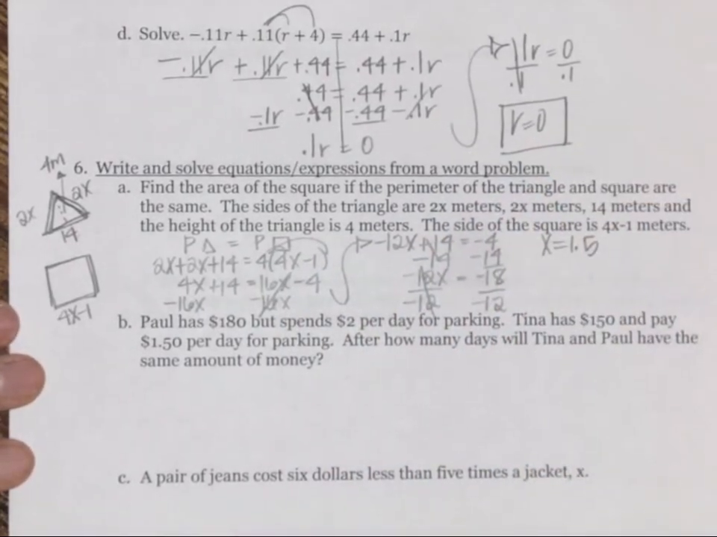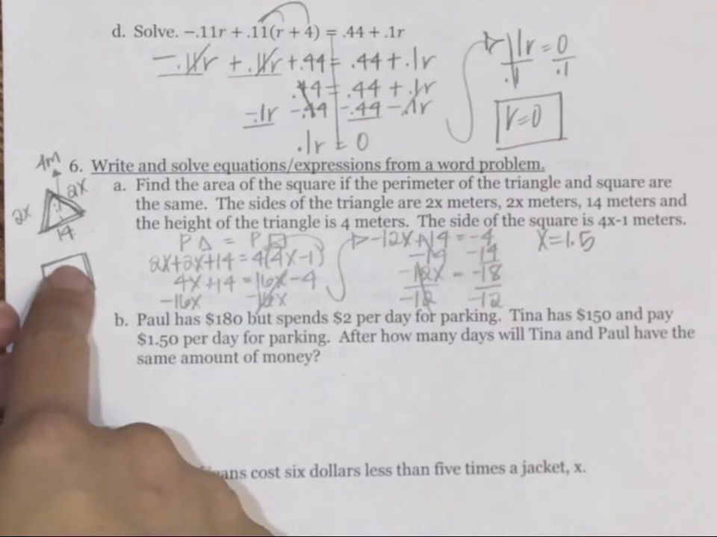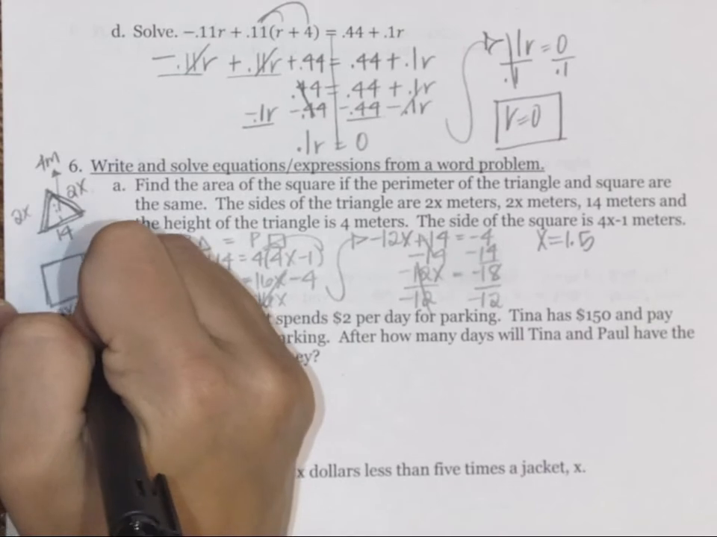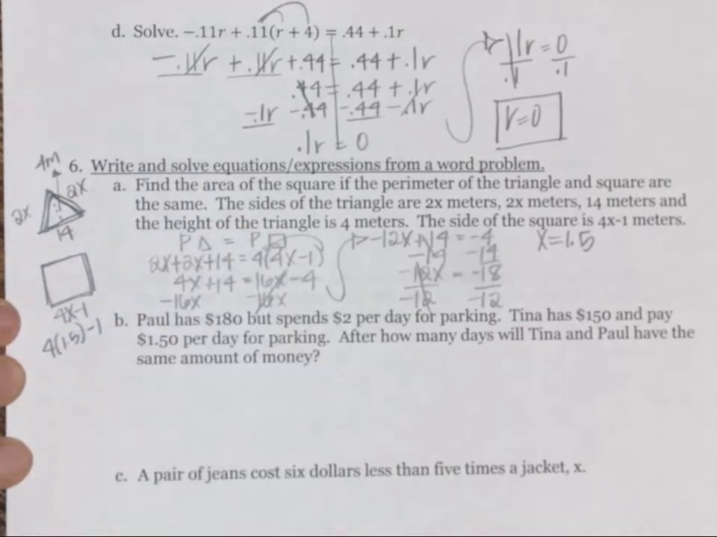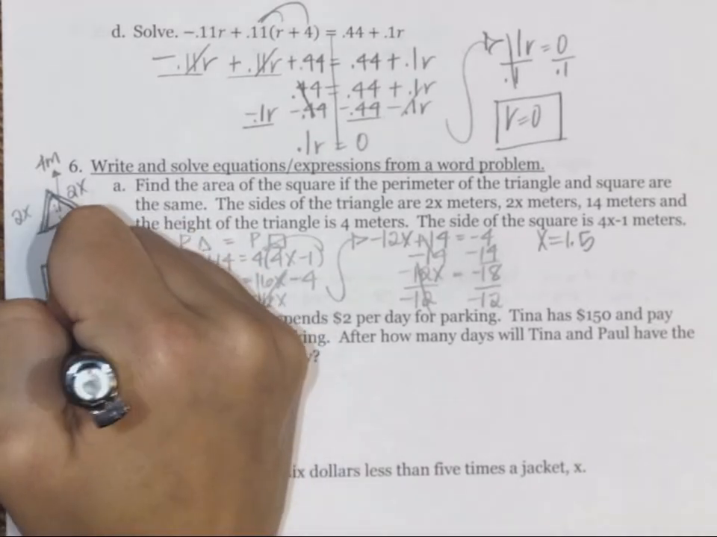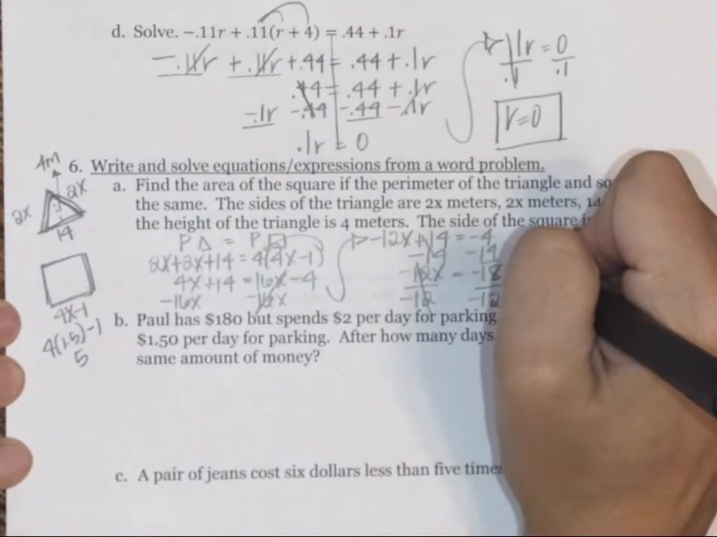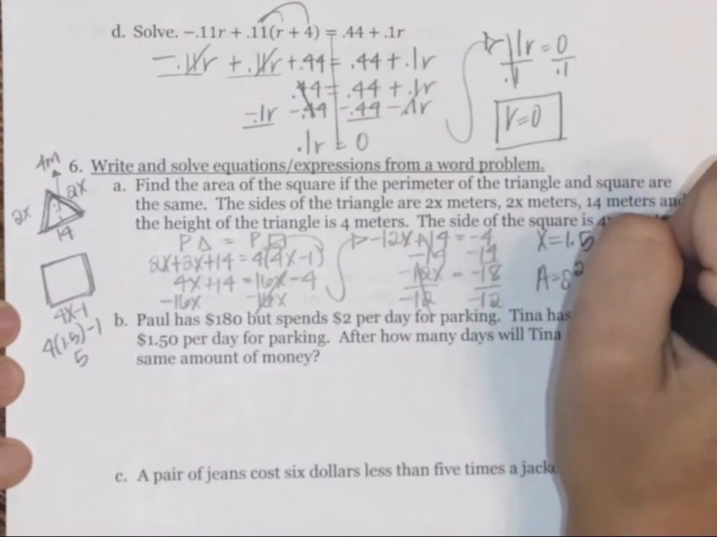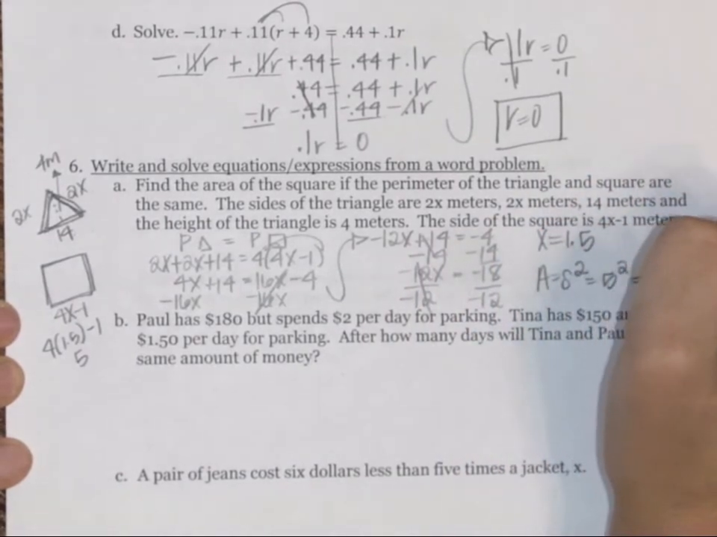So now that we know what x is, we can find the area of the square. So I'm going to plug in 1.5 for x. So 4 times 1.5 minus 1 is equal to 5. And how do we find the area of a square? Well, it's A equals s squared, which would be 5 squared, which would be 25 square meters.